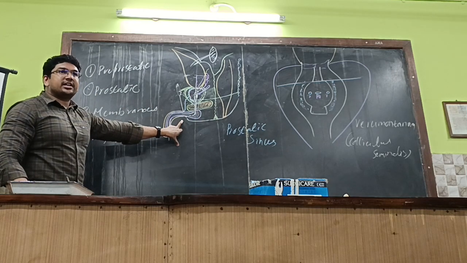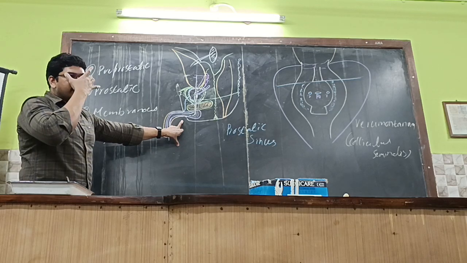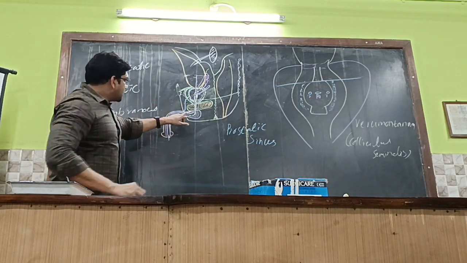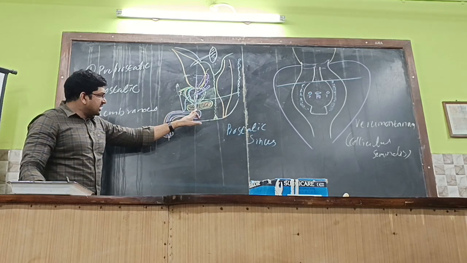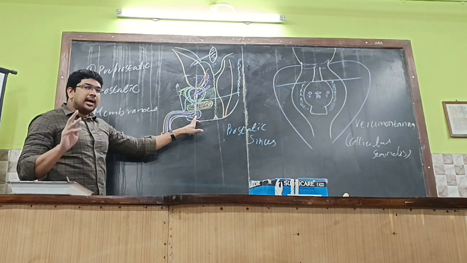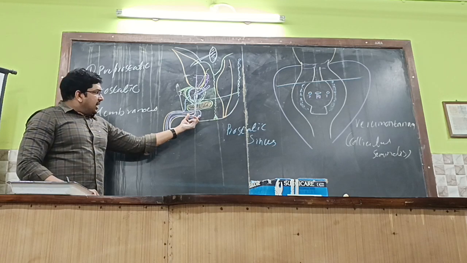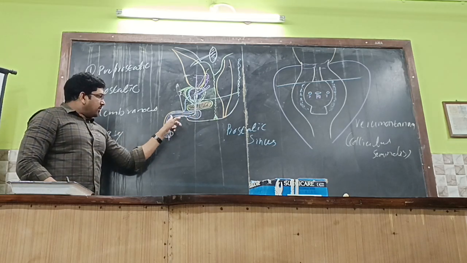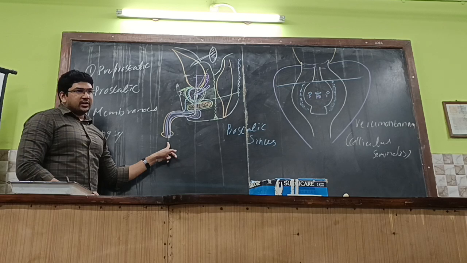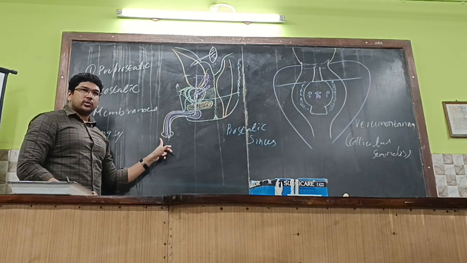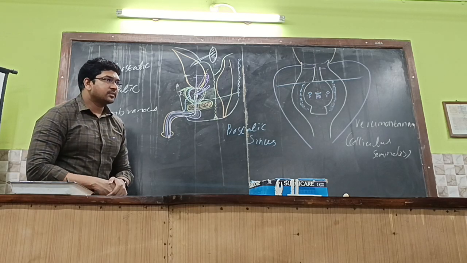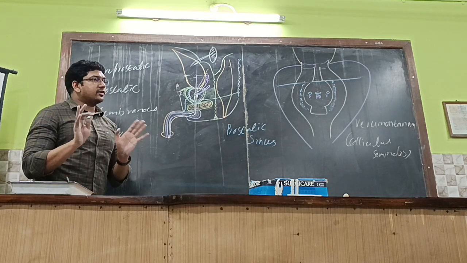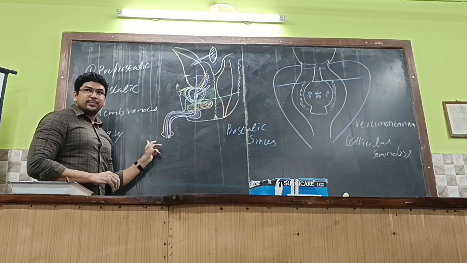Could you see the diagram over here? Try to understand this properly, okay? So this is the intramembranous or membranous part of the urethra. The membranous part of the urethra enters into the bulb of the penis, which eventually forms the corpus spongiosum, and further forms the glans penis. Is the glans penis a part of corpora cavernosa or corpus spongiosum? Corpus spongiosum. Corpora cavernosa will not form any glans penis.